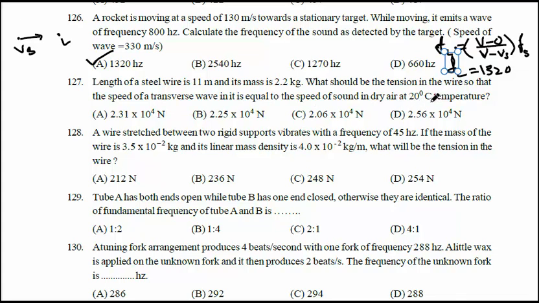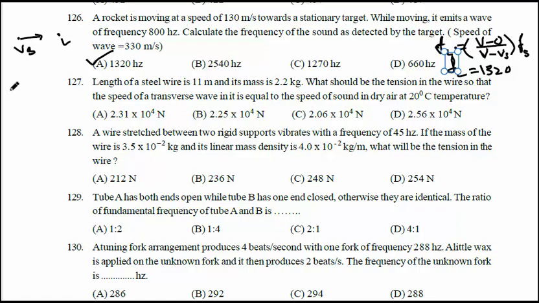The length of the steel wire is 11 meter, its mass is 2.2 kg.